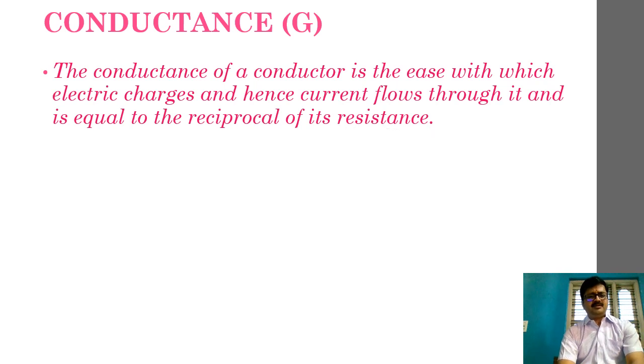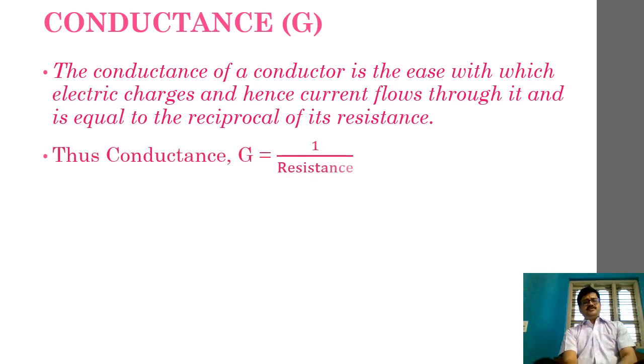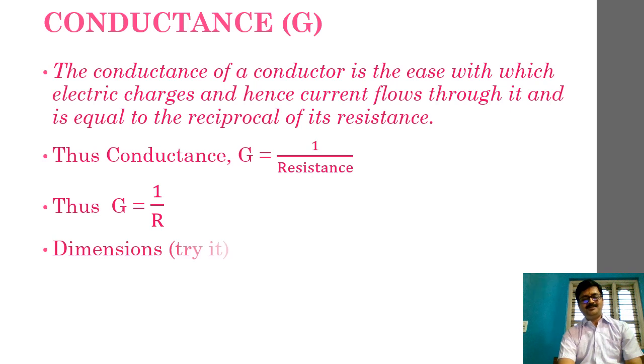Now let's move on to the next thing. Thus conductance is denoted by capital G. Conductance G is equal to 1 divided by resistance, so G is equal to 1 divided by capital R. I hope this is clear.